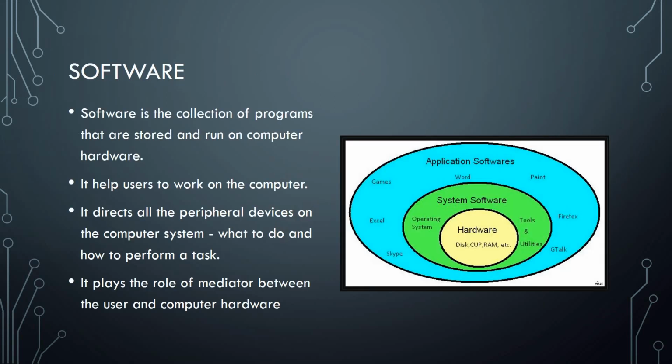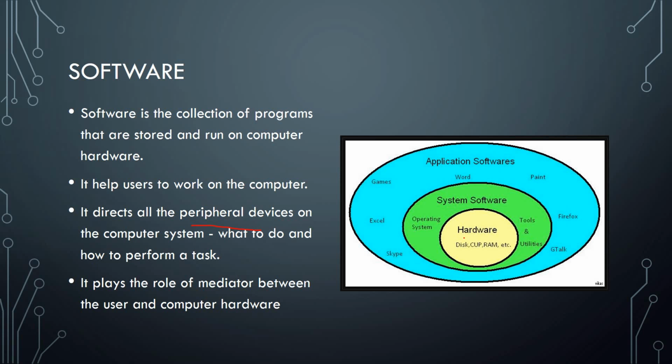Next we are having software. What is software? We all know that it is a collection of programs that are stored or run on a computer. Why do we need software? It helps the user to work on the computer. It directs all the peripheral devices on the computer system. Peripheral devices means the external devices which are attached to the computer, which tell us what to do and how to perform a task. It plays the role of a mediator between the user and computer hardware.